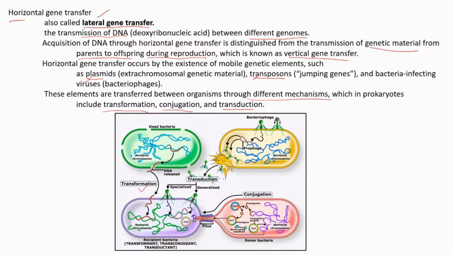Here, from this bacterium, some phages are also coming out, and by the process of transduction they are incorporated into this bacterium. Then from here, some plasmids are moving from this bacterium to that bacterium through the process of conjugation. These are all showing horizontal gene transfer.